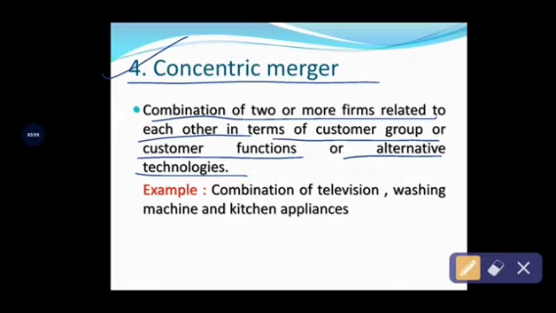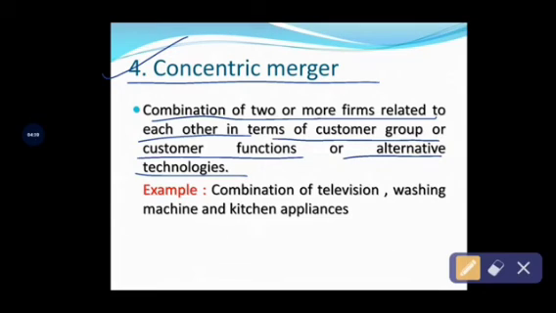So based on customer functionality, when the companies decide to merge together to form a new company, then it is called a concentric merger. In this type, the companies concentrate only on customer tastes and preferences, their different technologies, and also customer loyalty.